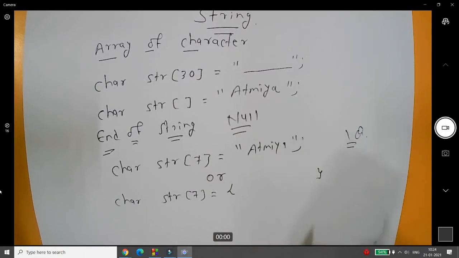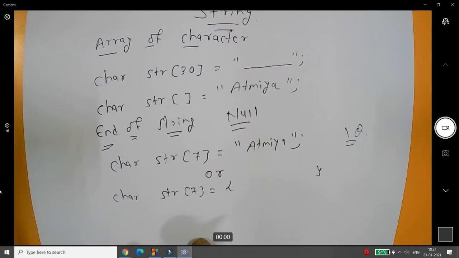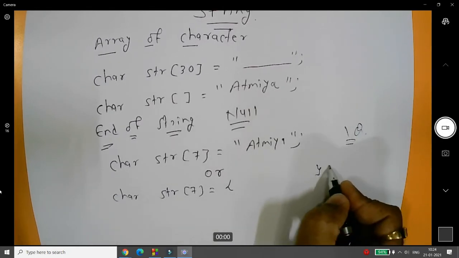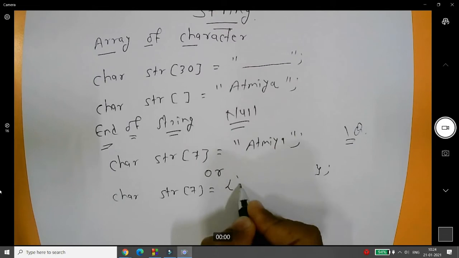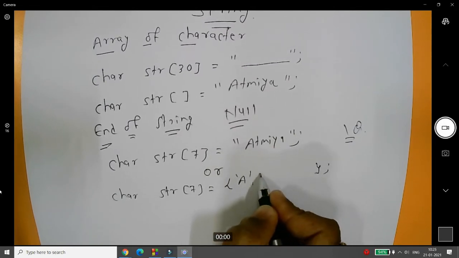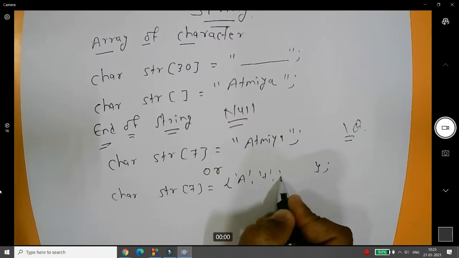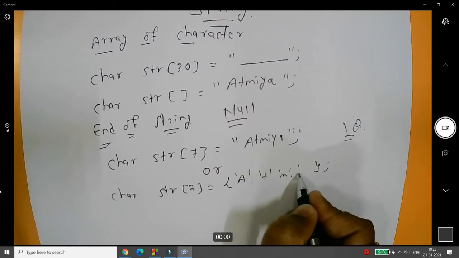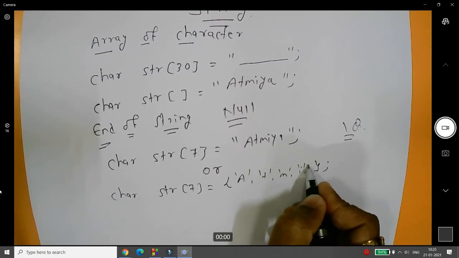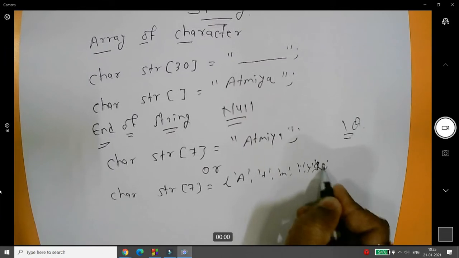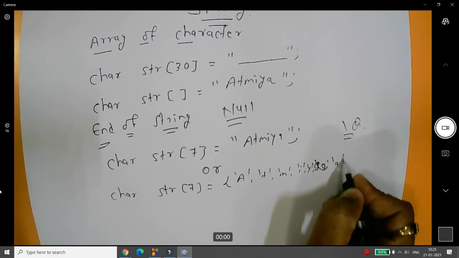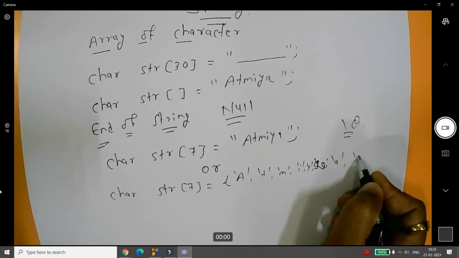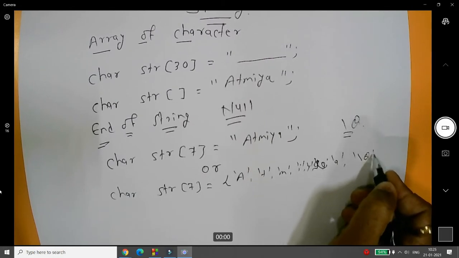Whenever we are writing any array in C language, we can initialize it with curly braces. Here you can mention your characters A, T, M, I, Y, A, and the last character will be denoted as \0.